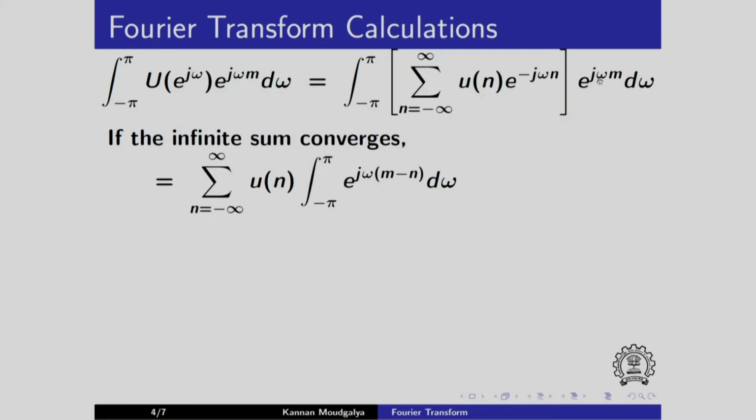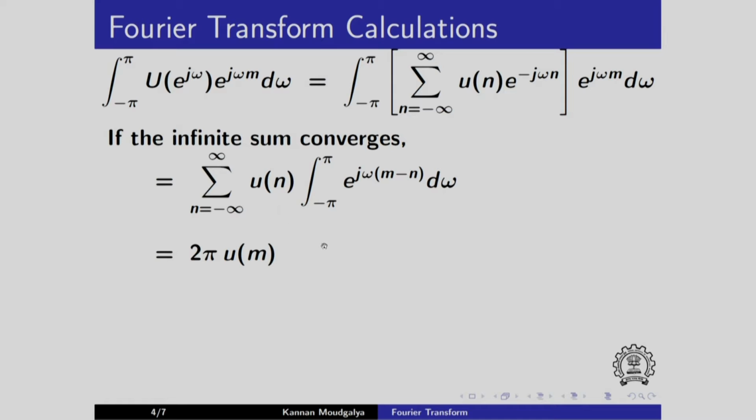I bring this exponential j omega m term together with this j omega n term. So I get this. Now when I expand this, I first substitute for n equals m and write down this expression. When m equals n, the exponent becomes 0, and exponential 0 is 1. When I integrate this, I get 2 pi. So I get 2 pi into u of m. Because I have substituted m equals n, I get u of m here.